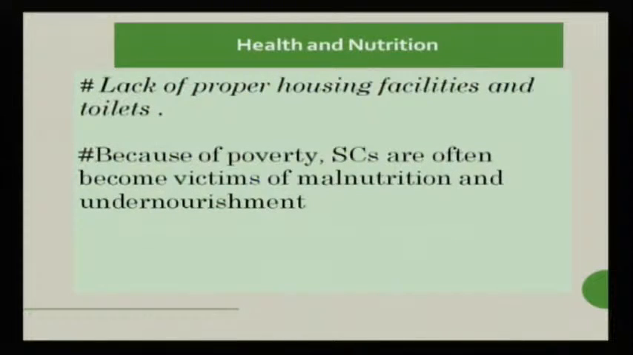But if you go to the hamlets of the scheduled caste population, you will find that they still don't have proper housing facilities and toilet facilities. Therefore, illness is more common in this group. Similarly, because of poverty, the scheduled caste population often become victims of malnutrition and undernourishment. On the one hand, they don't have adequate income to provide food with proper nutrition and vitamins to their children.